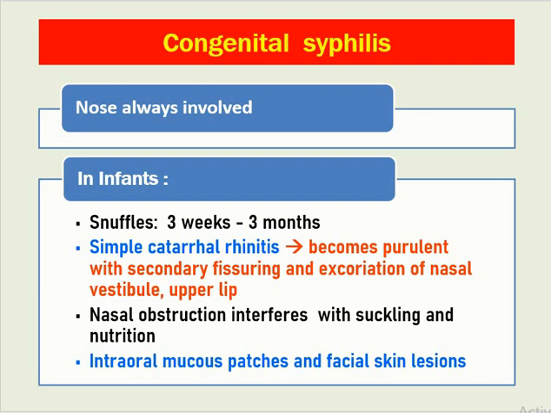The infant presents with snuffles for 3 weeks to 3 months. Snuffle basically means nasal grunting during breathing. In the early stage of presentation, there will be simple catarrhal rhinitis, which becomes purulent with secondary fissuring and excoriation of the nasal vestibule and the upper lip because of mouth breathing. Nasal obstruction interferes with suckling and nutrition. Intraoral mucous patches and facial skin lesions also are found.